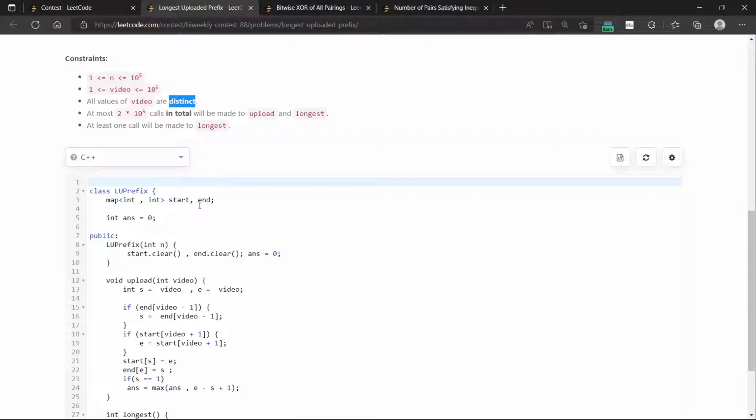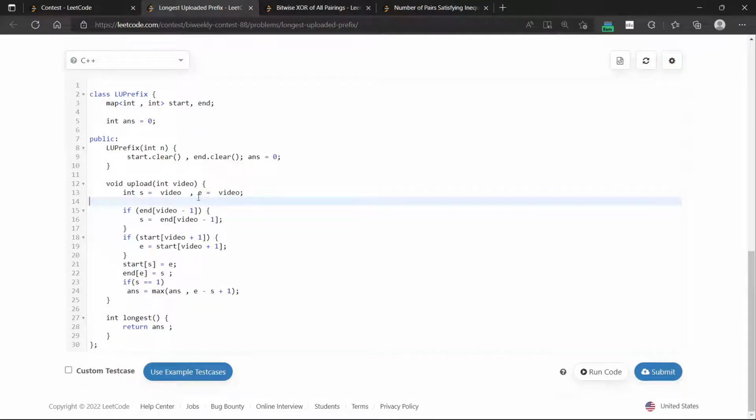So I kept a map for start and end. Start stores whether there is any video which starts from here, and if so, what's the endpoint. End stores that if this is the endpoint, what's the starting point. Whenever we get a video, we set the starting point and ending point initially to the current video. If any video ends at the previous position, then we update the start one.